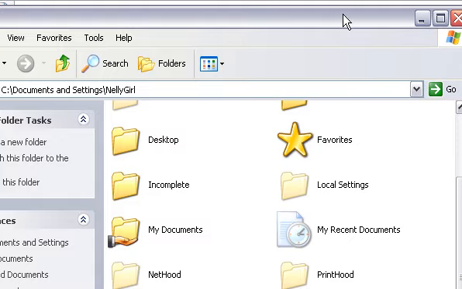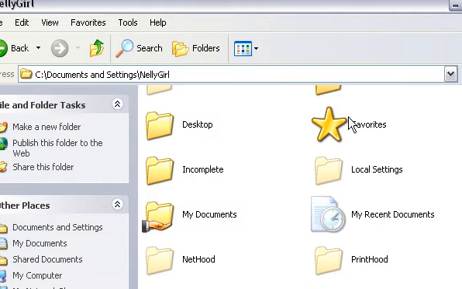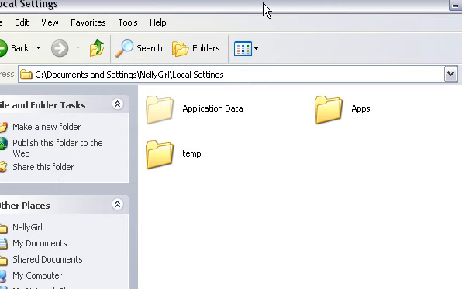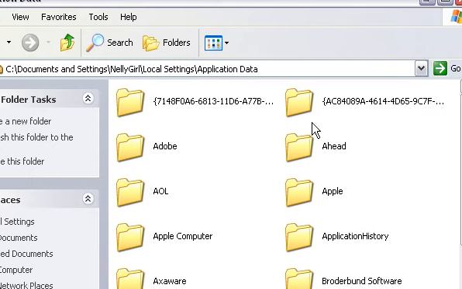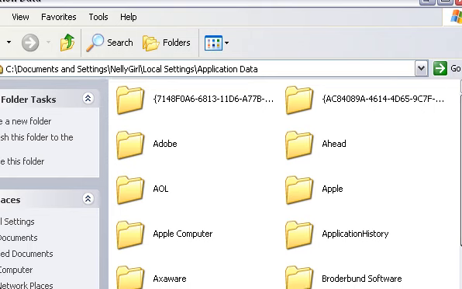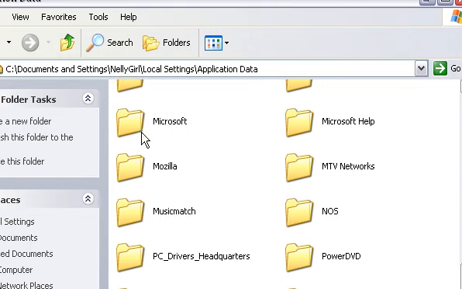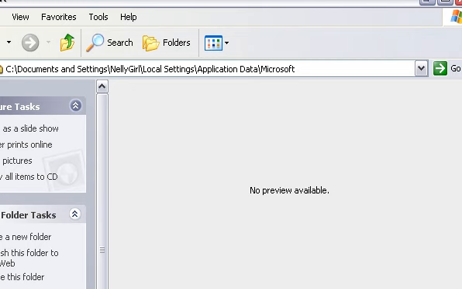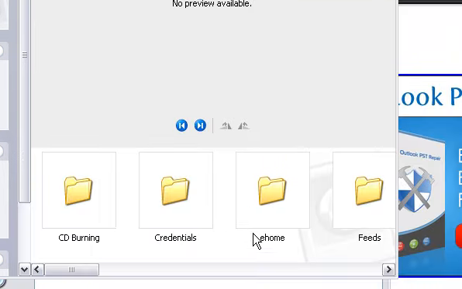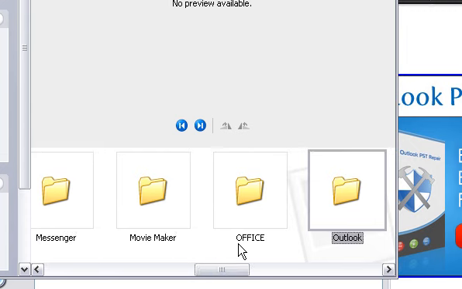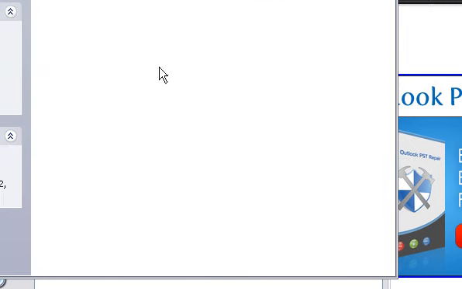Now also the path location is going to be slightly different in Vista. We do have that on our site as well, so you can check that out if you're using Vista. Then Local Settings, then Application Data, then the Microsoft folder, and lastly, Outlook. Alright.